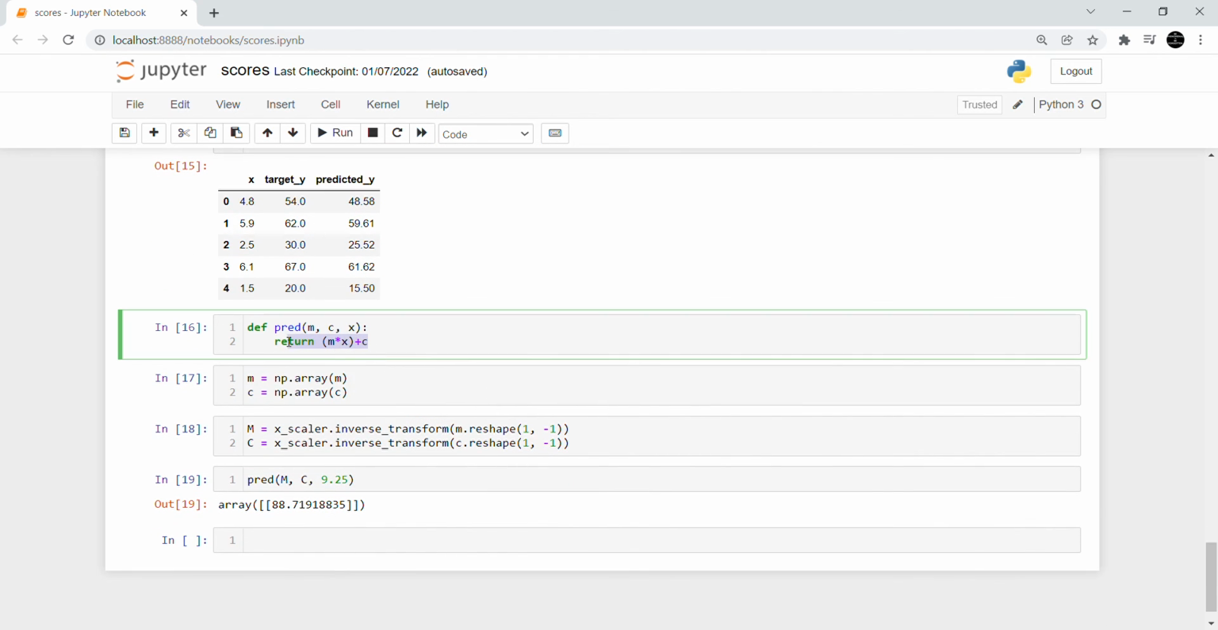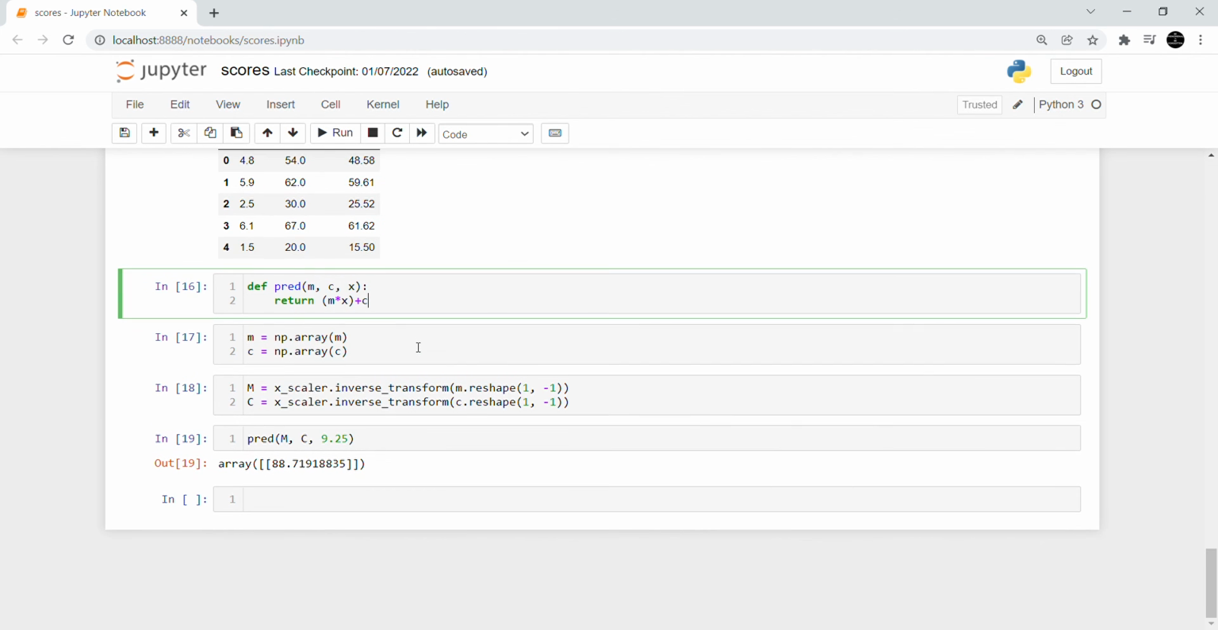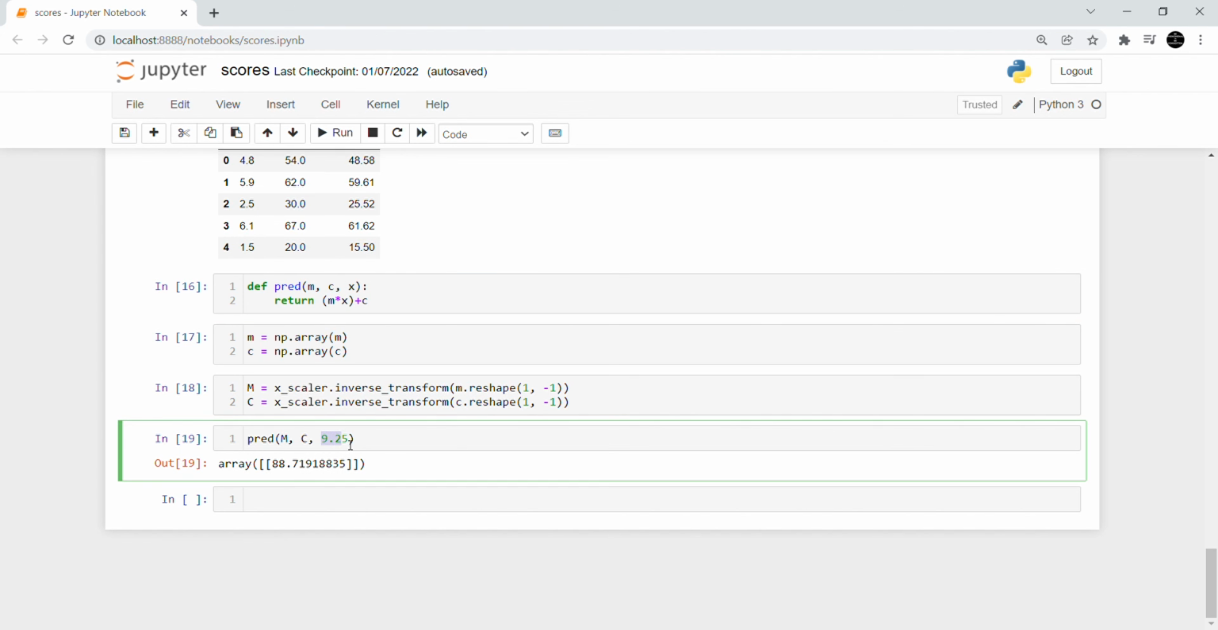This is just a prediction function to see whether we have to test user's input, which can be random. And now finally, according to the question, if a person studies 9.25 hours, he can score 88%.